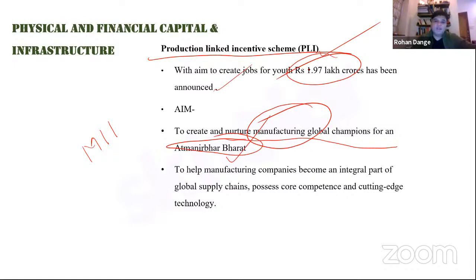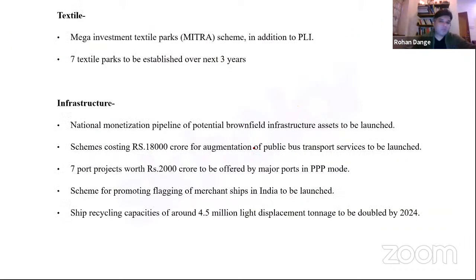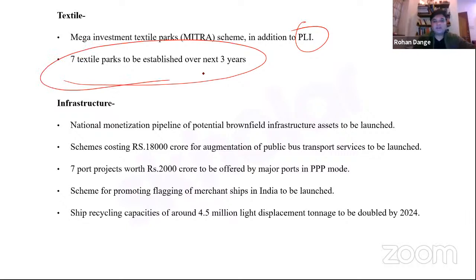So under this scheme, the government envisages to help manufacturing companies become an integral part of global supply chains, right? Possess core competence and cutting edge technology. So this is also about skill upgradation and technology upgradation, right? Once that happens, then you can create a lot of jobs. We're doing something in the textile sector also. The mega investment textile parks, the Mitra scheme, is in addition to the production linked incentive scheme. There are 7 textile parks which are going to be established over the course of the next 3 years. About textile parks, you should know that it is a subcomponent of the Atmanirbhar Bharat Abhiyan.